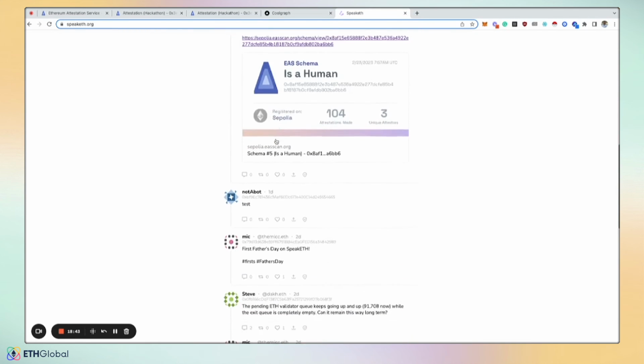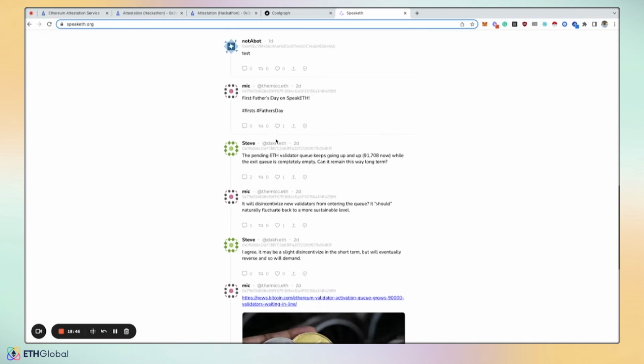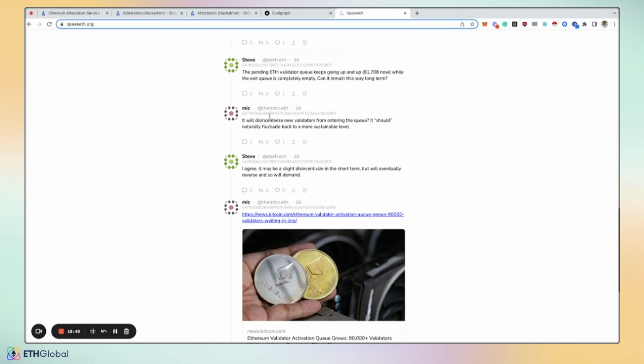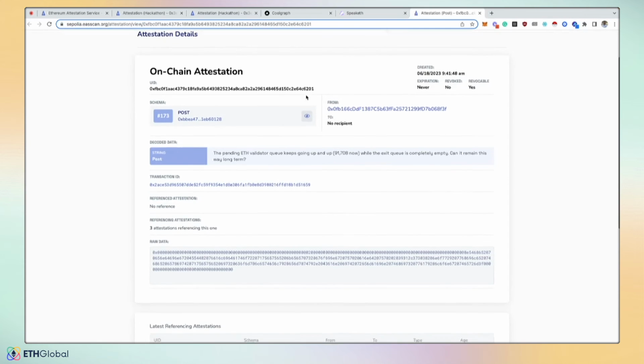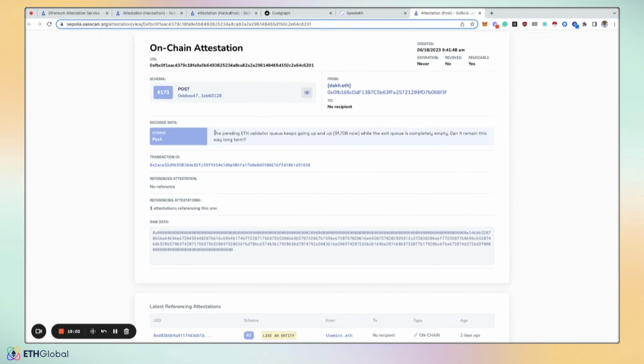But what's unique is I'm going to scroll down to a post that has 3 replies related to it. And so we can see here's a post from Steve. It says the pending validator queue keeps going up. Down below, I can see a shield icon and click on it, and it goes to the attestation data. So we have this decoded data for string posts.